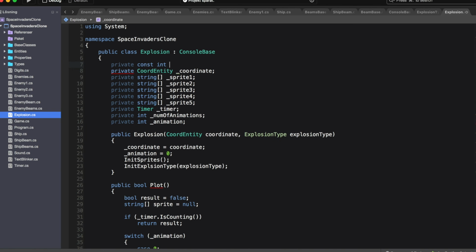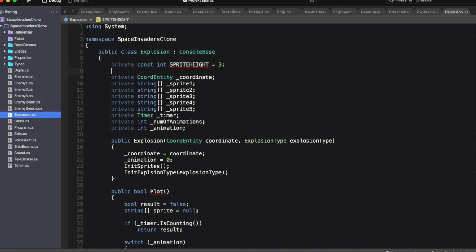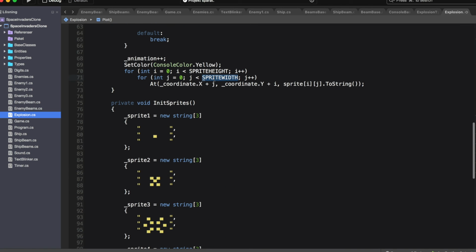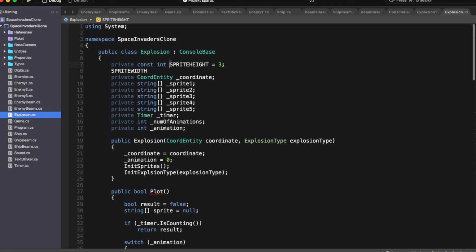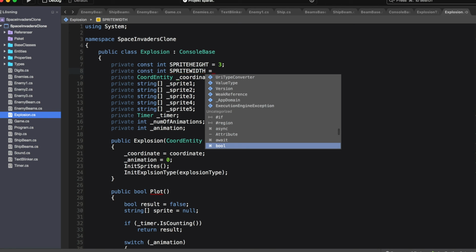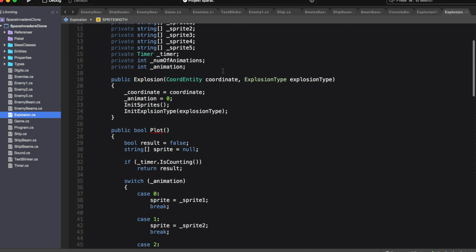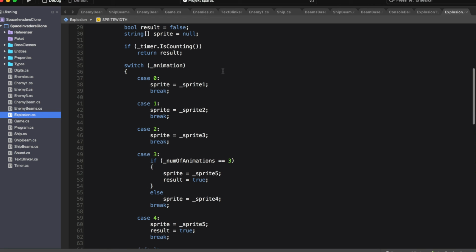Finally, we add the constants, sprite height 3 and sprite width, which we'll set to 9. The explosion class is now ready.